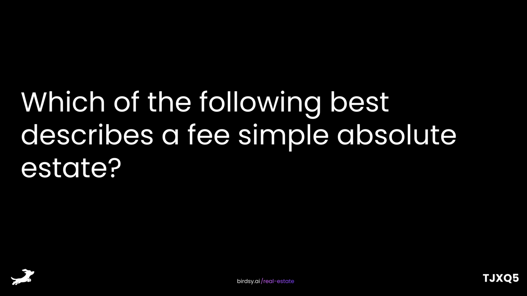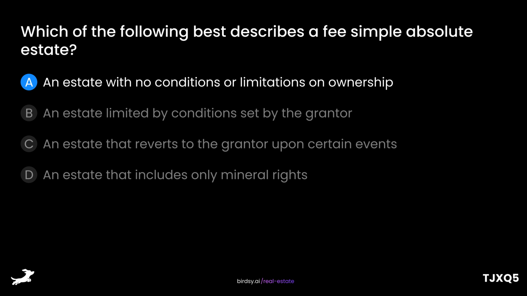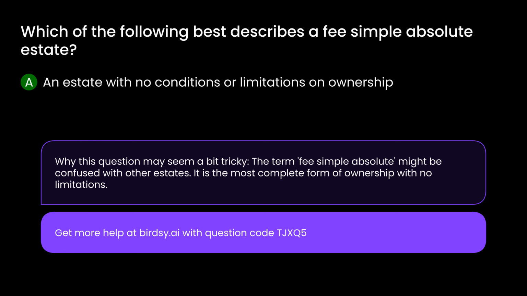Which of the following best describes a fee simple absolute estate? Is it A, an estate with no conditions or limitations on ownership, B, an estate limited by conditions set by the grantor, C, an estate that reverts to the grantor upon certain events, or D, an estate that includes only mineral rights? The answer is A, an estate with no conditions or limitations on ownership. Why this question may seem a bit tricky. The term fee simple absolute might be confused with other estates. It is the most complete form of ownership with no limitations.